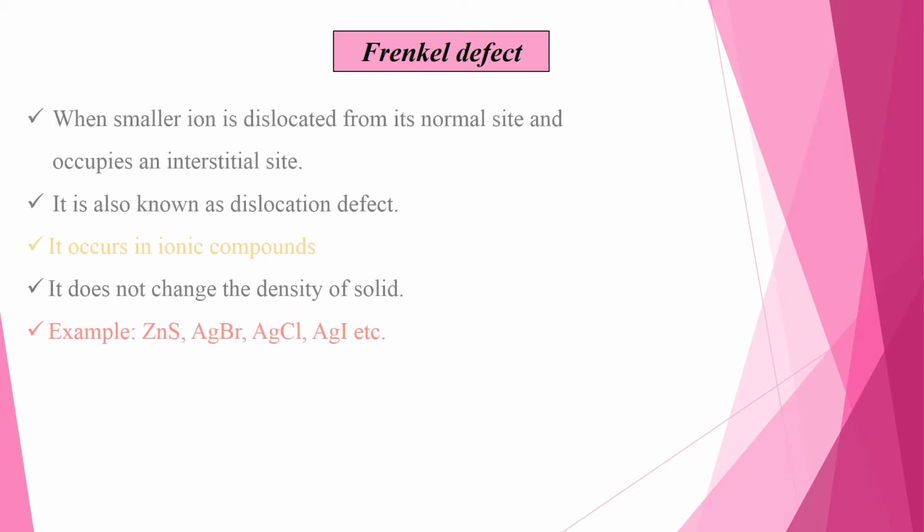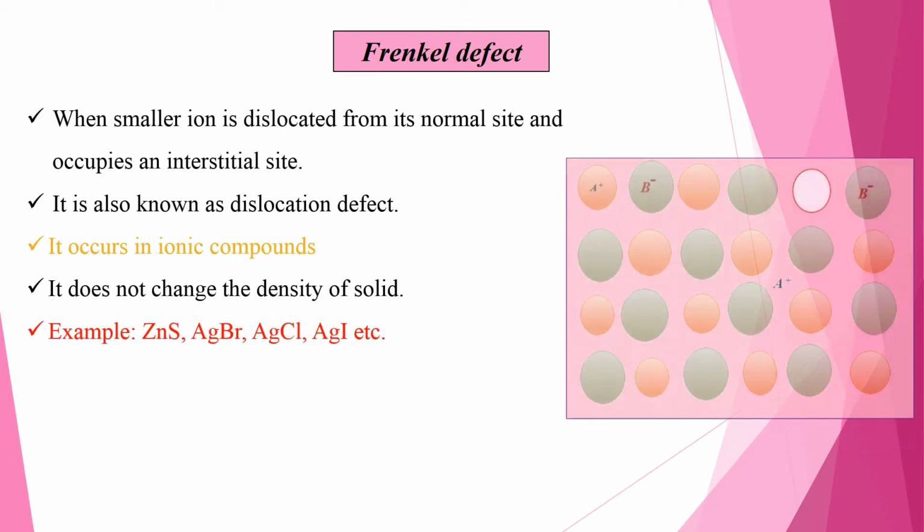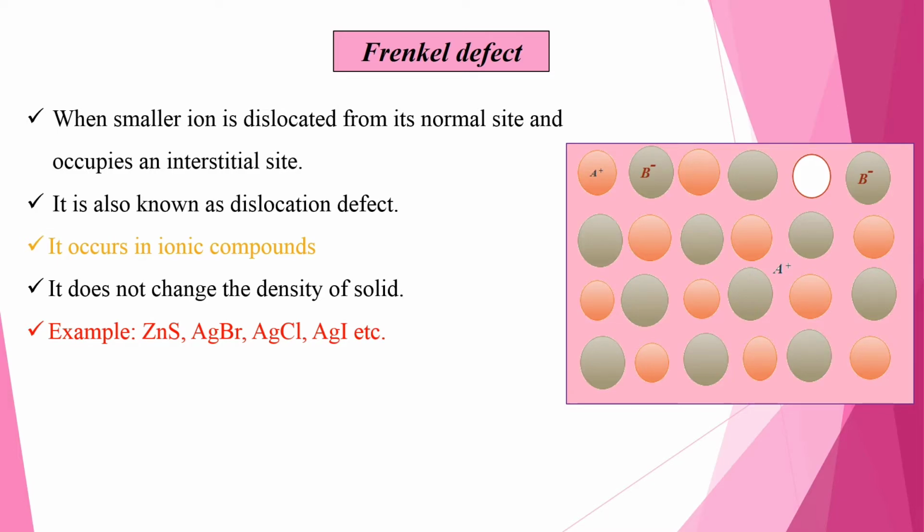Frenkel defect. When a small ion is dislocated from its normal site and occupies an interstitial site, it is also known as dislocation defect. It occurs in ionic compounds. It does not change the density of the solid. Examples: zinc sulfide, silver bromide, silver chloride and silver iodide, etc.